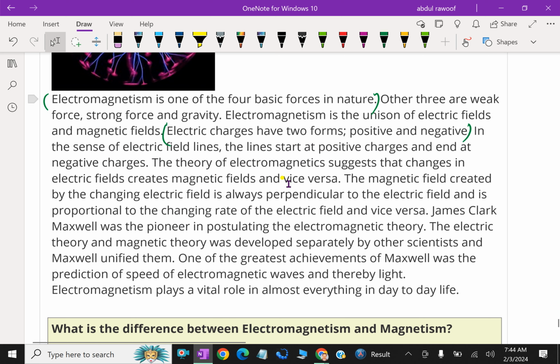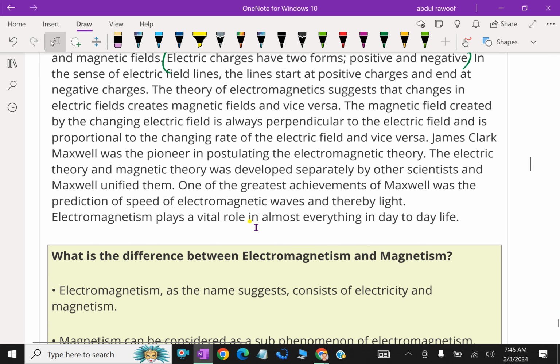The theory of electromagnetism suggests that changes in an electric field create a magnetic field and vice versa. That means electricity can be changed into a magnetic field and a magnetic field can be changed into electricity. The magnetic field created by the changing electric field is always perpendicular to the electric field and is proportional to the changing rate of the electric field, and vice versa.